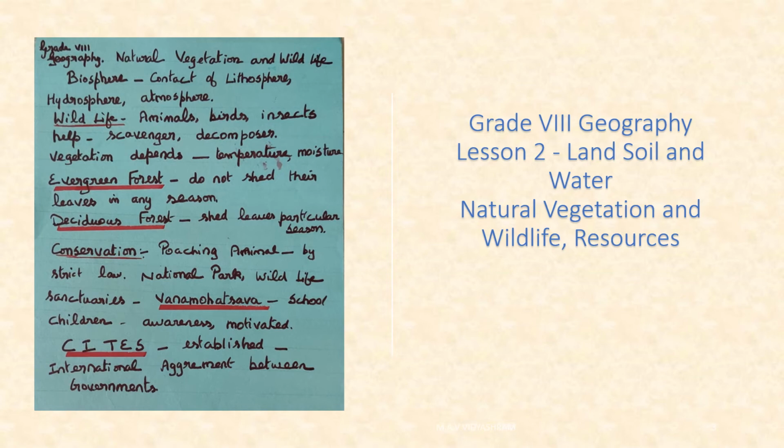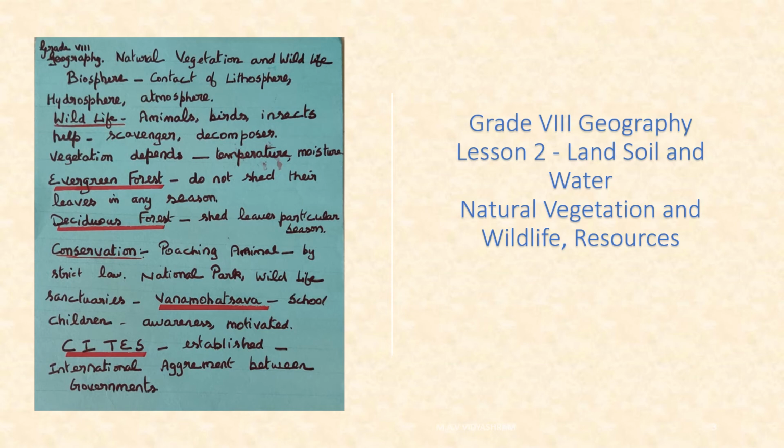The scavengers, the decomposer; the vulture was considered a scavenger. And then the vegetation depends upon the temperature and moisture. In the evergreen forest, they do not shed their leaves in any season. Deciduous forests shed their leaves in a particular season to conserve the loss of moisture through transpiration.